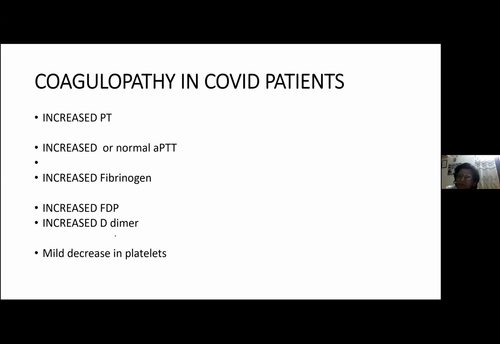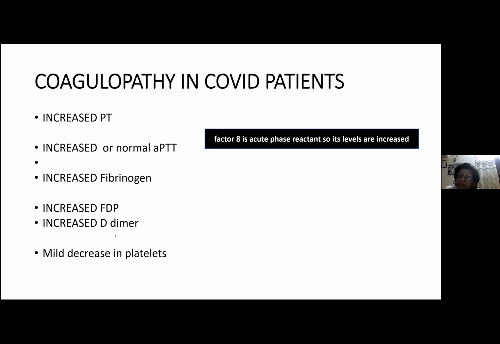Why so? Because factor 8 is an acute phase reactant. So it increases. Because factor 8 increases, therefore APTT becomes normal, or if it is increased, it is mildly increased. Understood? So because factor VIII is an acute phase reactant, it normalizes the coagulation factors and APTT remains normal or mildly increased. Okay, whereas PT is more increased. So when we talk about PT and APTT, remember PT is more increased than APTT in COVID patients.